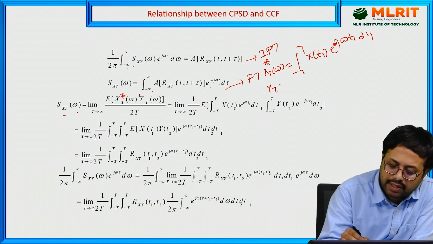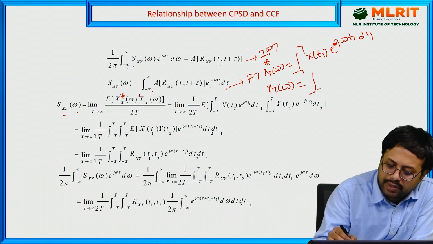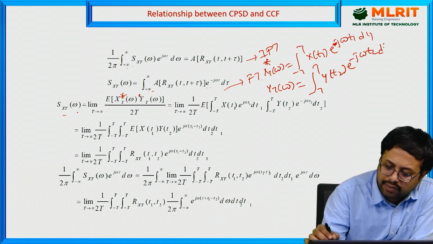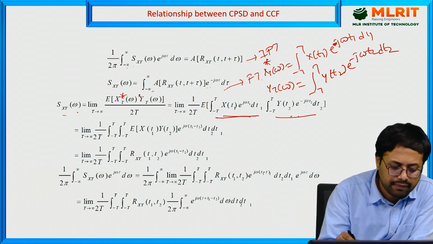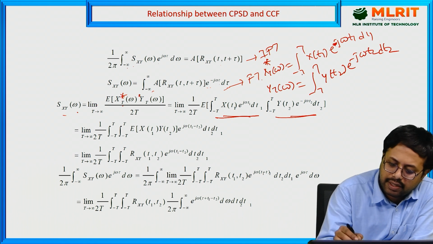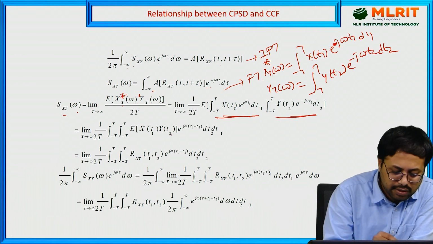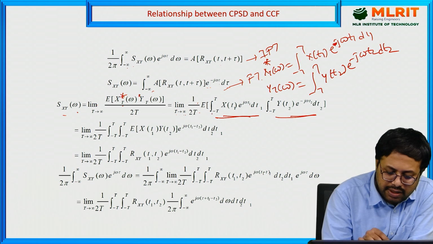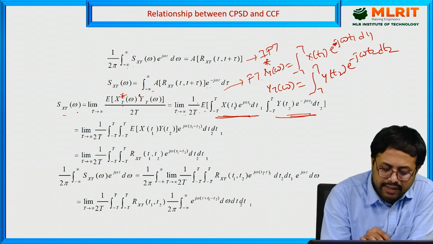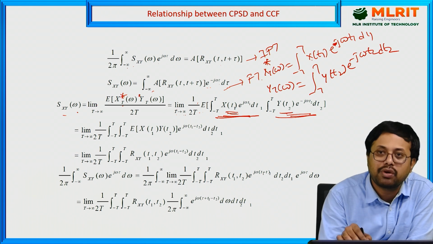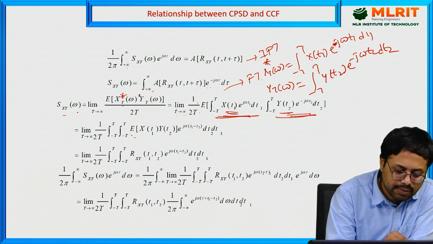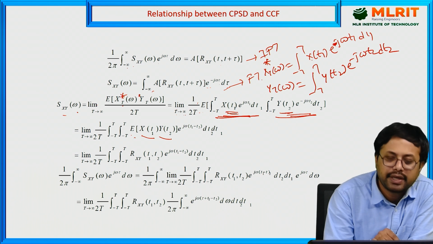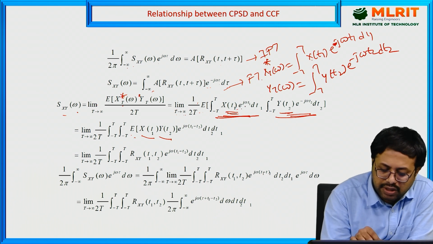Next, Y T of omega is equal to integral minus T to T y of t2 e power minus j omega t2 dt. Substitute these two, with X star of omega equal to integral minus T to T x of t1 e power j omega t1 dt. Now apply the expectation, limit T tends to infinity 1 by 2T expectation of the first term and second term. Expectation is always applicable to the random process, so it is expectation of x of t1 y of t2. Simplify further, e power j omega t1 minus t2 dt1 dt2.